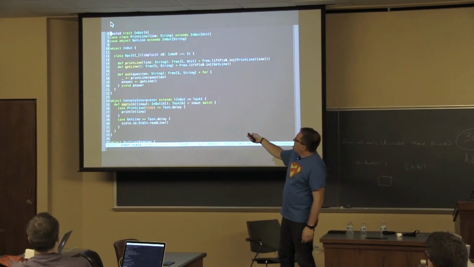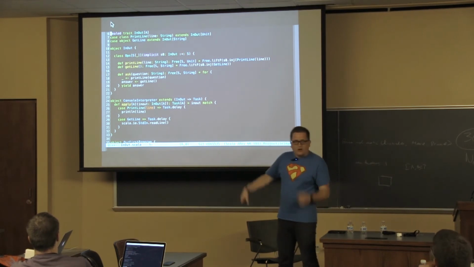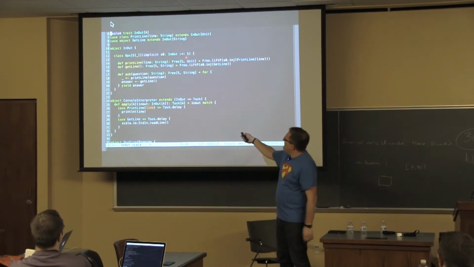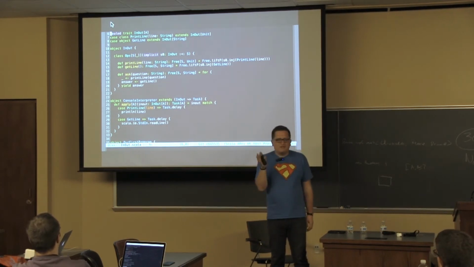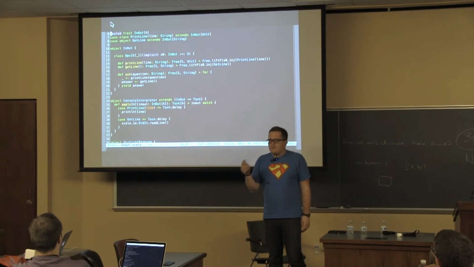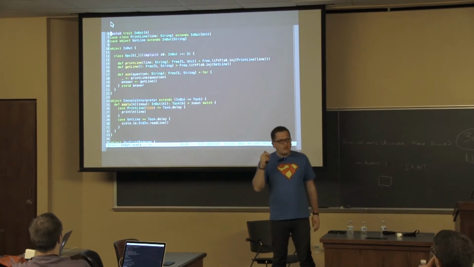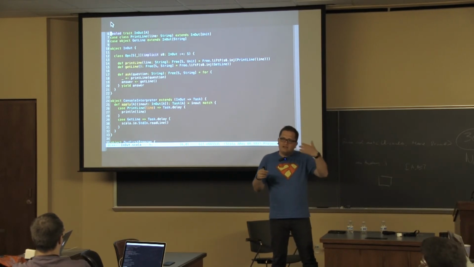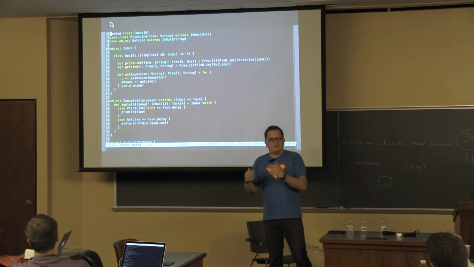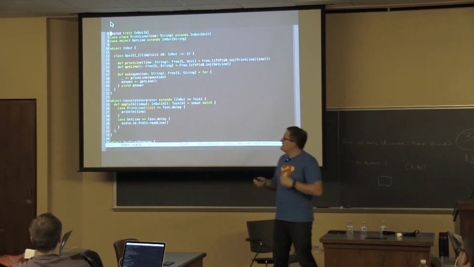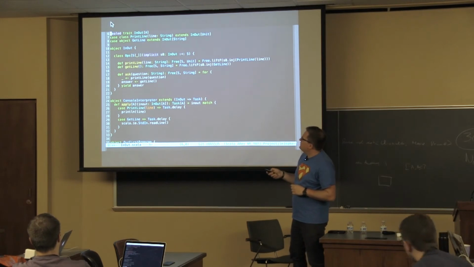When input-output is injectable into S, what it means is that S is either input-output, or S is a coproduct where one of the types in that coproduct is input-output. So it's either one of those, okay? Either input-output, or a coproduct where input-output is one of the elements within the coproduct.